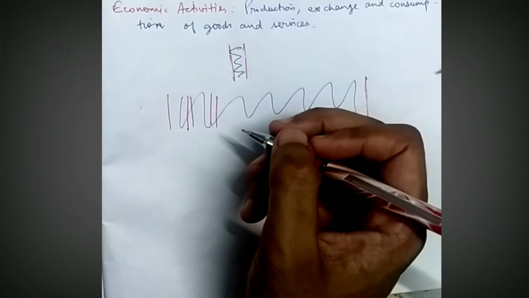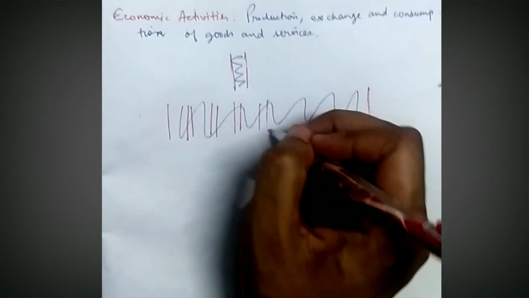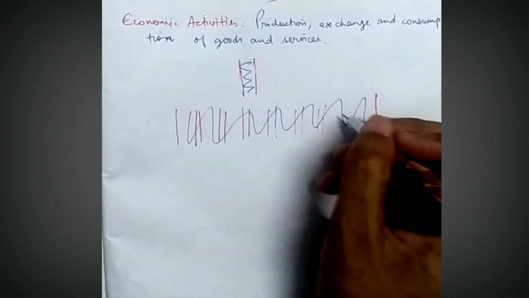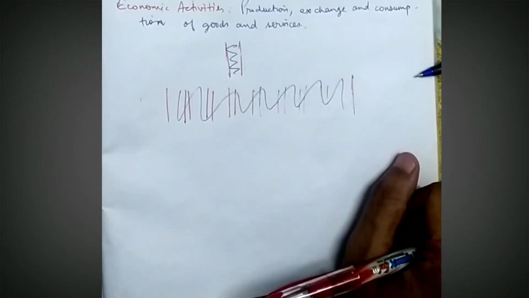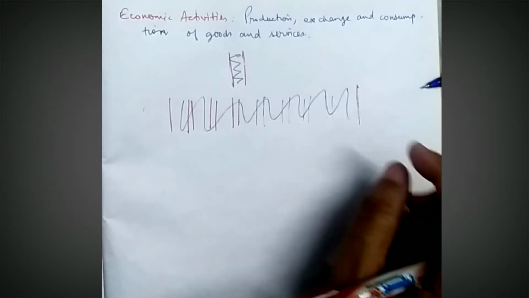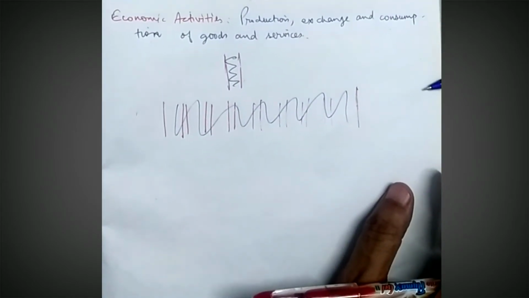I'll take a small portion, explain it, then take another small portion and explain it. In that way we will cover all the broad aspects of economics. The basic concept of economics, I think, is clear to all of you, and if the basic concept is clear, then trust me, it will become very easy to understand its broad definition also.